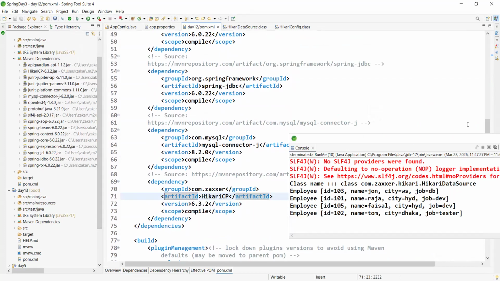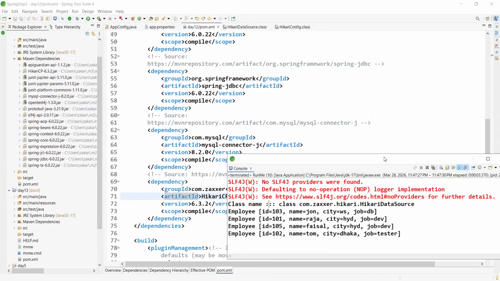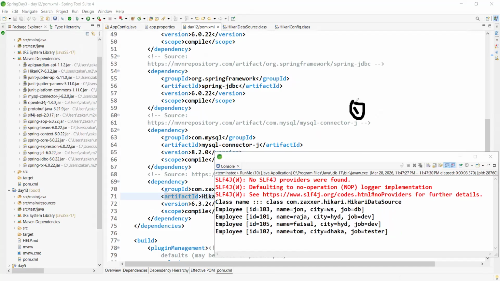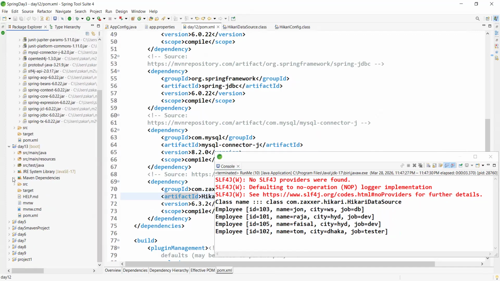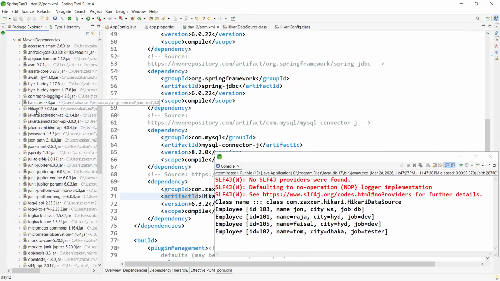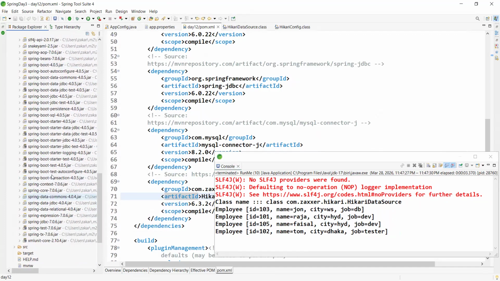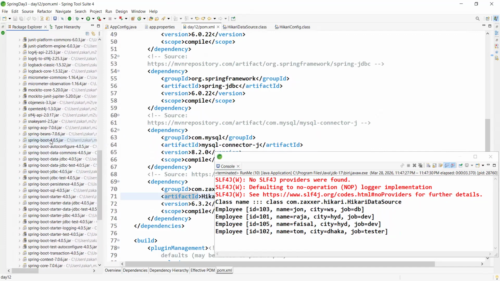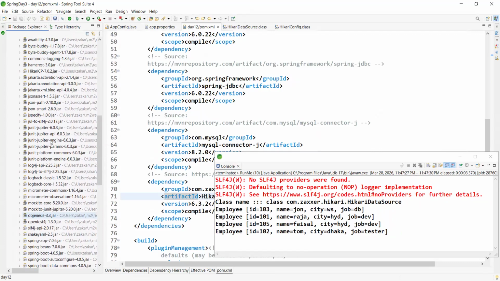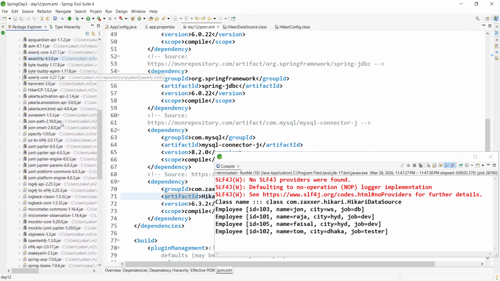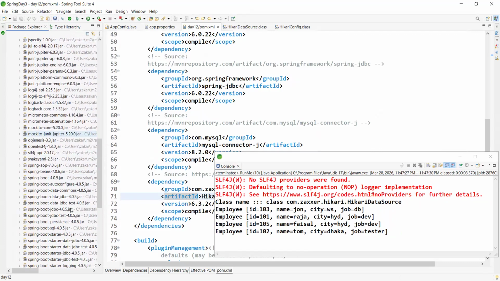Just observe one point. What does auto configuration mean? Auto configuration has multiple points, but just understand one. Auto configuration means we are adding Spring JDBC, right? We get the dependencies, and also we get the relevant jar file. Observe. What is the Hikari CP? Can you see Hikari CP somewhere? Anywhere? Where?